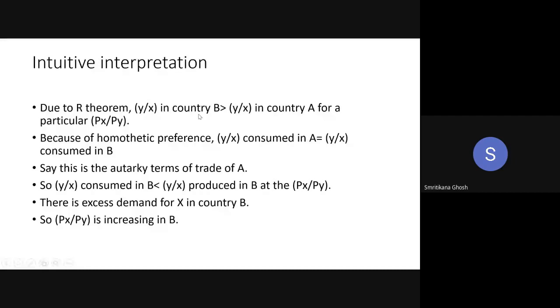If your labor endowment has increased, you are going to produce more X. If your capital availability increases, then you are going to produce more of Y. And as country B is assumed to be a capital abundant country, we can write that Y by X in country B is greater than Y by X in country A. The first bullet is clear to you or not?